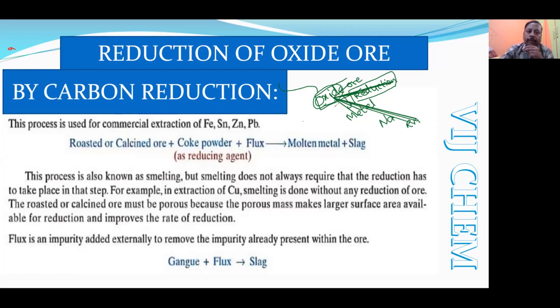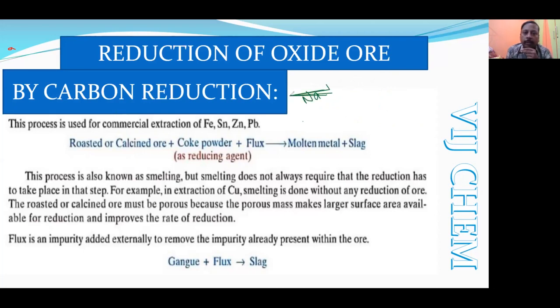Here, it is not only the oxygen that we will be removing. As per the recent modification in the oxidation and reduction definition, earlier oxidation meant addition of oxygen and reduction meant removal of oxygen. Now it is modified into addition of an electronegative element. It is not only oxygen; it is applicable for all electronegative elements. So addition of an electronegative element is oxidation, and removal of an electronegative element is reduction. Suppose I am converting sodium chloride into sodium; that also comes under reduction only.